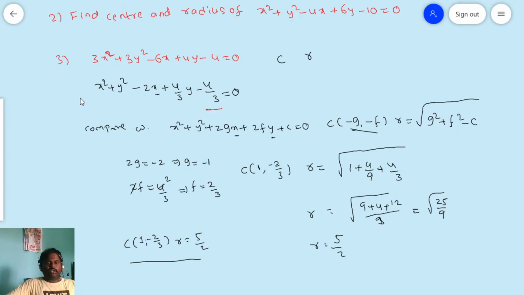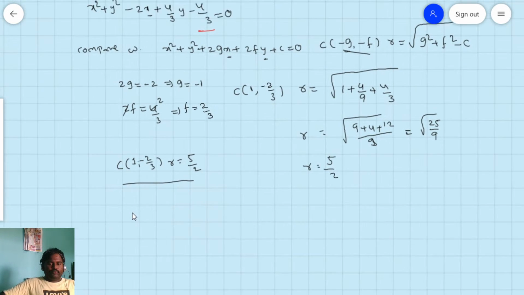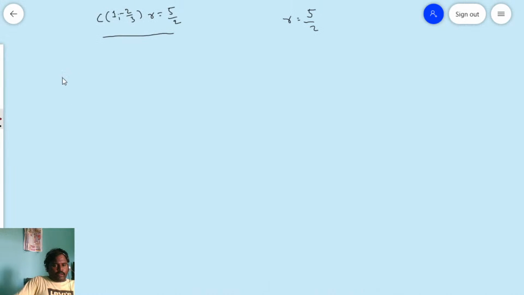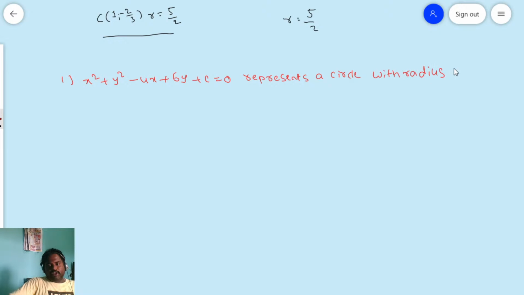Okay, now you see the given problem is, x square plus y square minus 4x plus 6y plus c is equal to 0 represents a circle with radius r is 6.